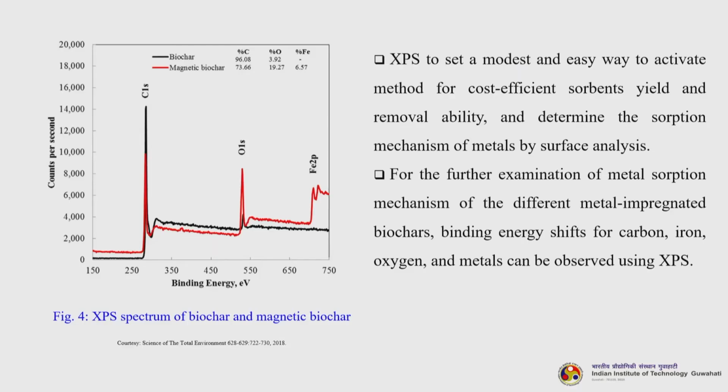So, XPS is a modest and easy method for cost-efficient sorbent yield and removability, and to determine the sorption mechanism of metals by surface analysis. For the further examination of the metal sorption mechanism of the different metal-impregnated biochars, binding energy shifts for carbon, iron, oxygen and metals can be observed using the XPS.